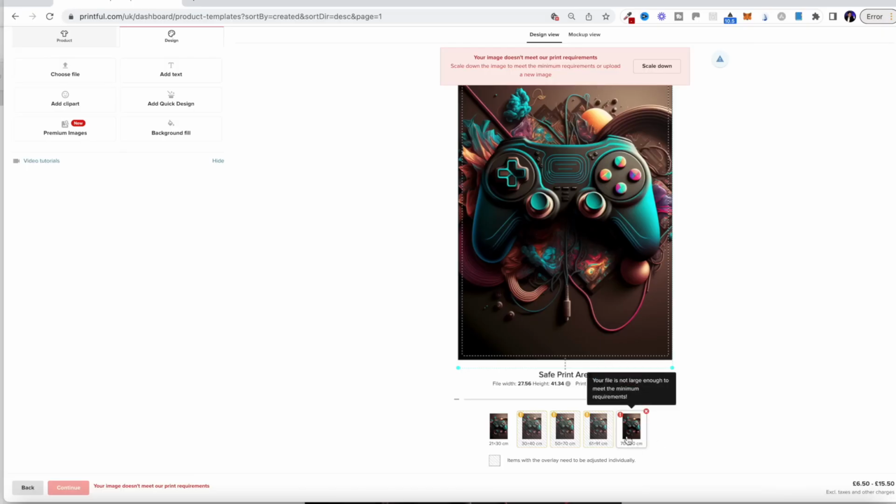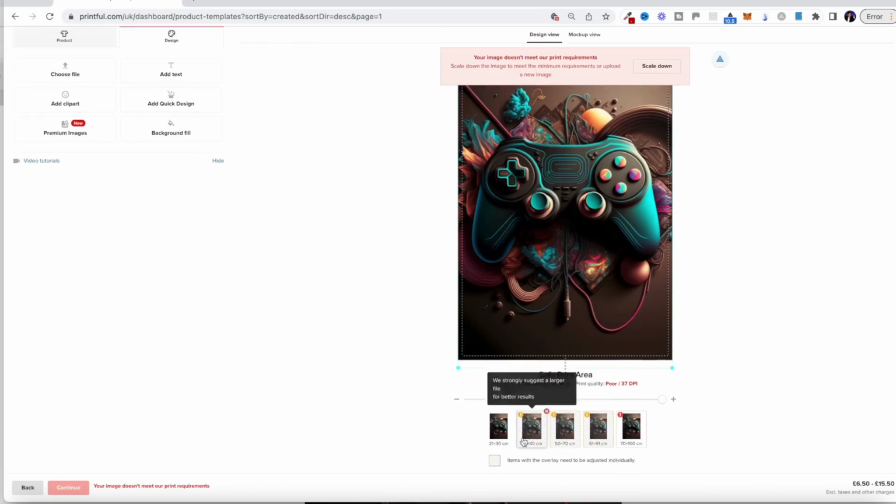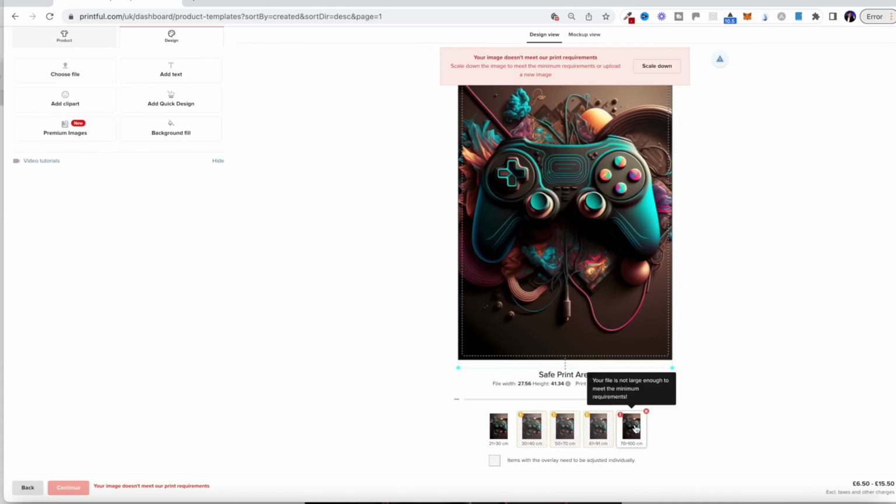If you wanted to sell a much bigger canvas like this, 70 times 100 centimeters, it actually is not high enough quality because the image is not big enough for that. It's okay with smaller images like this one down here, smaller prints, but if you go for a bigger one, you can actually run into some issues.